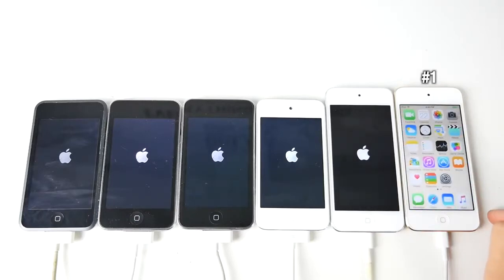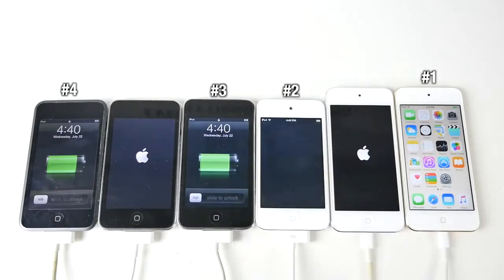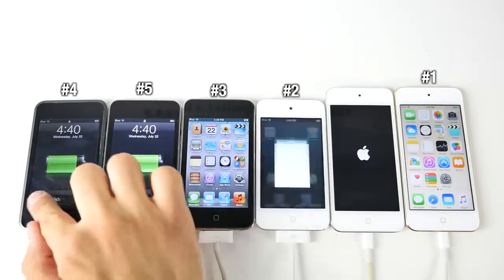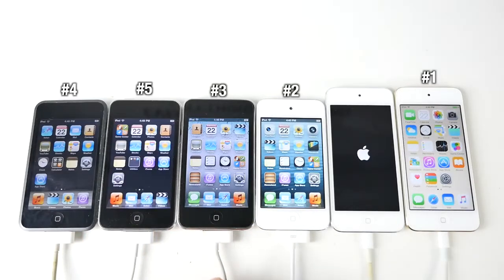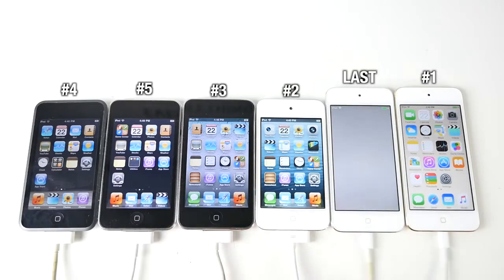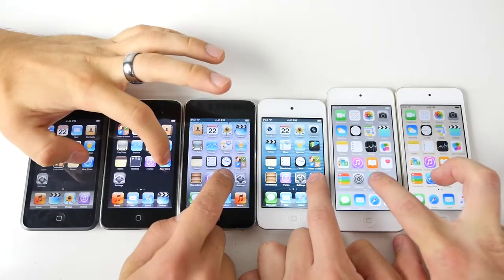The iPod Touch 6th generation takes first place. Then the iPod Touch 4th generation, 3rd, first, and now it's left between the 2nd and the 5th generation. And the 2nd generation is second to last, and the 5th generation is absolutely last. I mean, maybe Apple shouldn't have updated it to the latest iOS 8. Maybe it would have been faster on the older firmware.